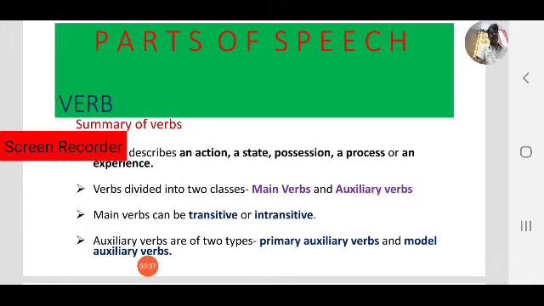Okay, so focus on these verbs because this is an important topic in parts of speech. We can practice more and we can improve more. Okay, review once again what we have learned today with examples.